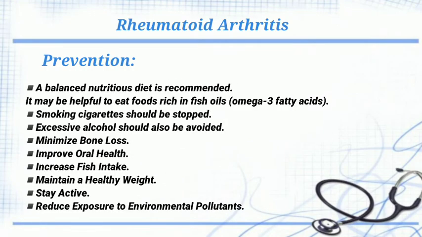Prevention. A balanced nutrition diet is recommended. It may be helpful to eat foods rich in fish oils, omega-3 fatty acids. Smoking cigarettes should be stopped. Excessive alcohol should also be avoided. Minimize bone loss, improve oral health, increase fish intake, maintain a healthy weight, stay active, reduce exposure to environmental pollutants.